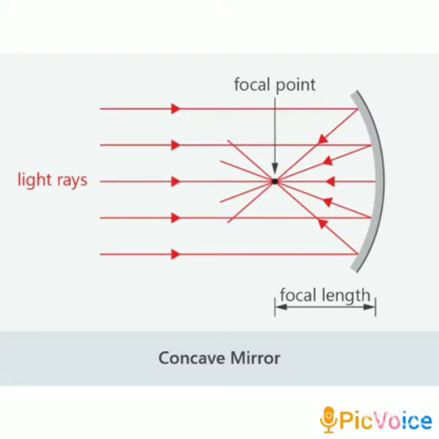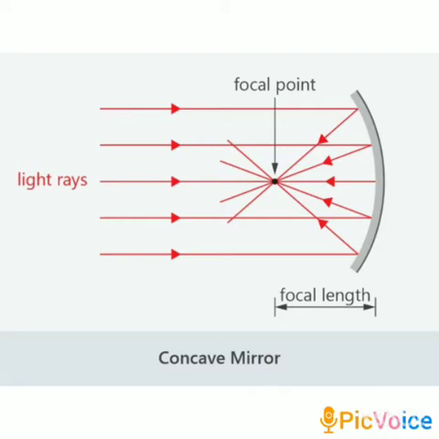In this chapter, we studied about light, its reflection, image formed in a plane mirror, its properties. Then we discussed about laws of reflection. The first law: the incident ray, reflected ray, and normal at the point of incidence all lie in the same plane.